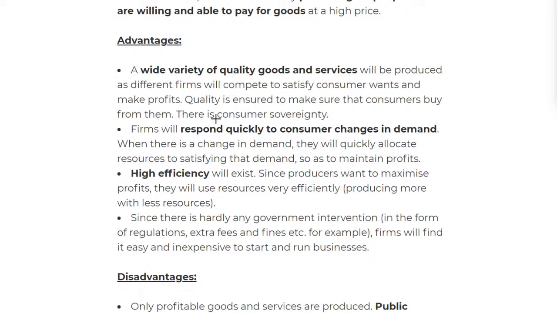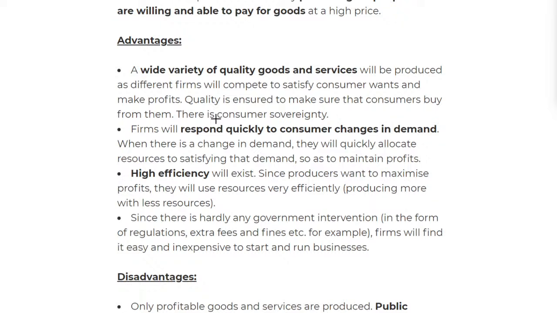Next up, we have the high efficiency that will exist, since producers want to maximize the profits, they will use resources very efficiently. So meaning that they will use fewer raw materials to make the product, because they have limited resources and they know that. So if they want to make more products, they have to use fewer raw materials, which can be helpful, like they can cut fewer trees.